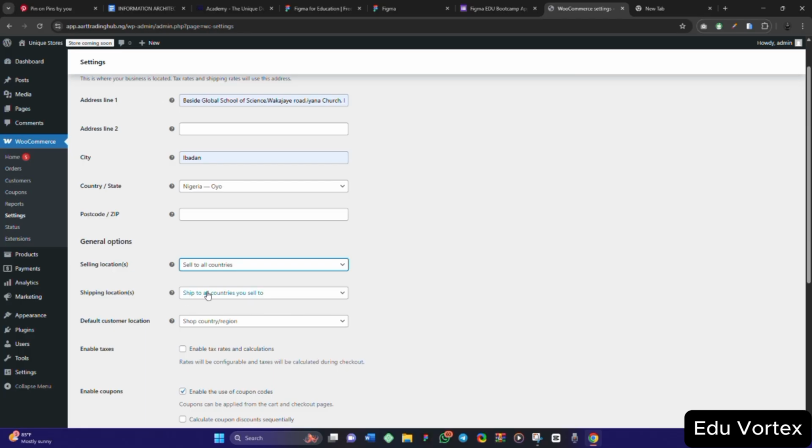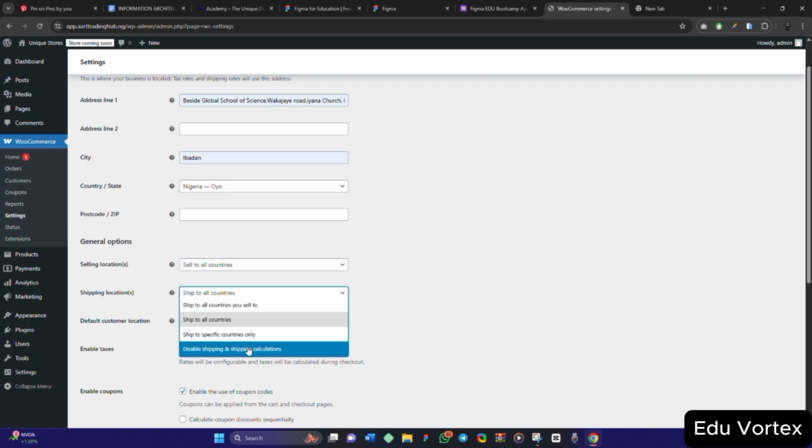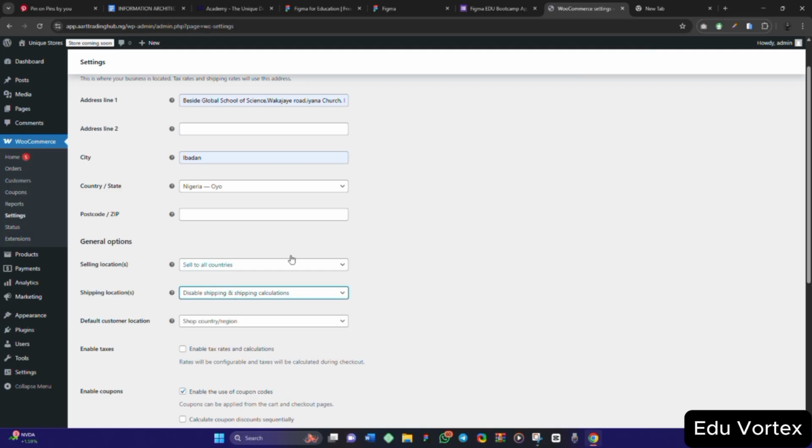For shipping location, I want to ship to all countries I sell to. You can decide to ship to all countries you sell to, or ship to every country. You can also disable shipping and shipping calculation. For instance, when you want to buy anything online, it is normal that they ask you for a shipping fee.